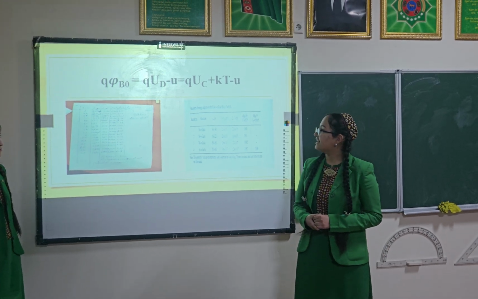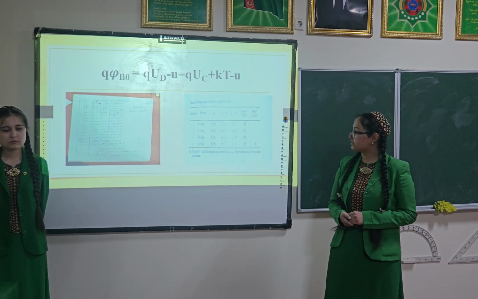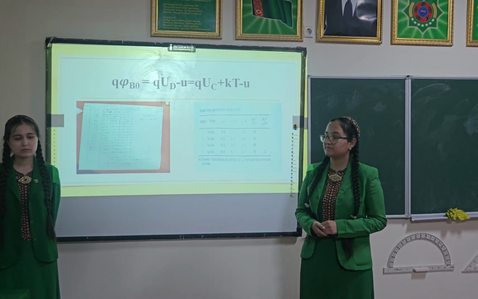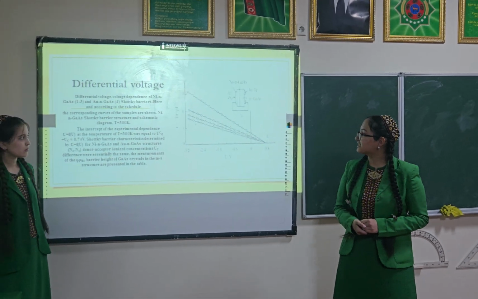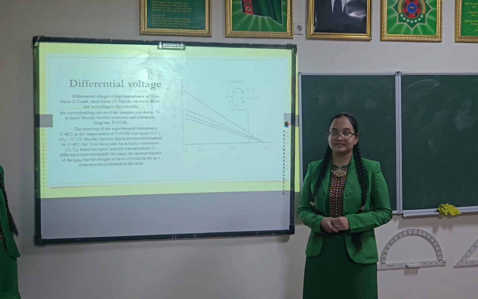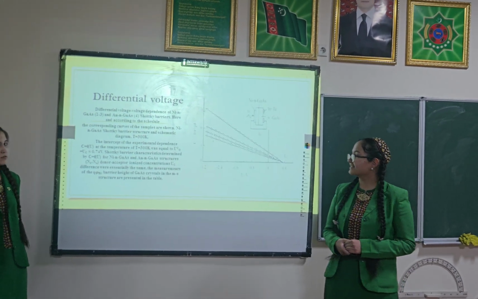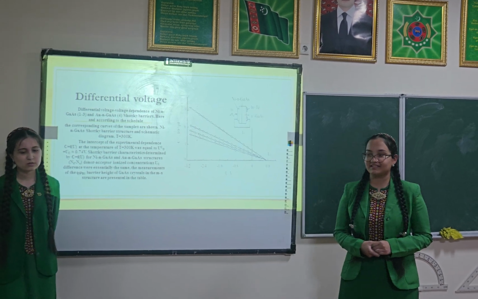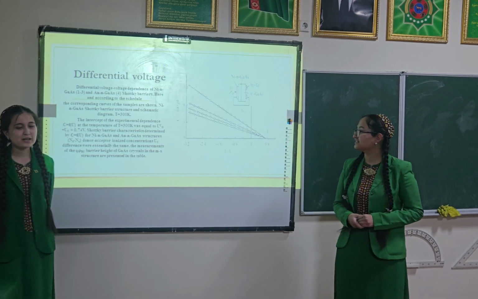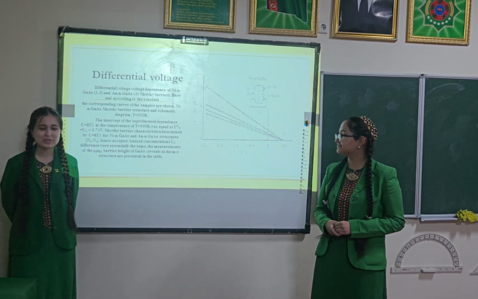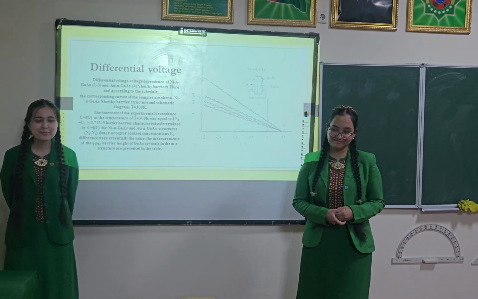Using this formula, we had some practice with nickel gallium arsenide Schottky barriers. We solved some problems and had these results. Differential voltage dependence on nickel gallium arsenide and argon gallium arsenide Schottky barriers. Here, according to the schedule, the corresponding curves of the sample are shown. Nickel gallium arsenide Schottky barrier structure and schematic diagram.